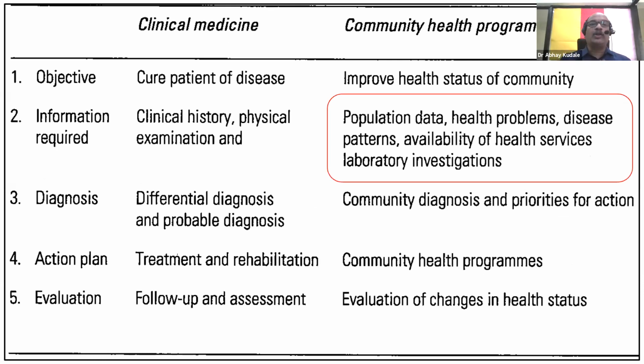So this is the distinction between clinical medicine and community health programs. The objective of clinical medicine, we know, is to cure patients of diseases. But when it comes to public health programs, we as epidemiologists are interested in improving the health status of the community, and obviously we require information. In clinical medicine, information is all about clinical history and physical examination. But when we go into the community, we are interested in population data.